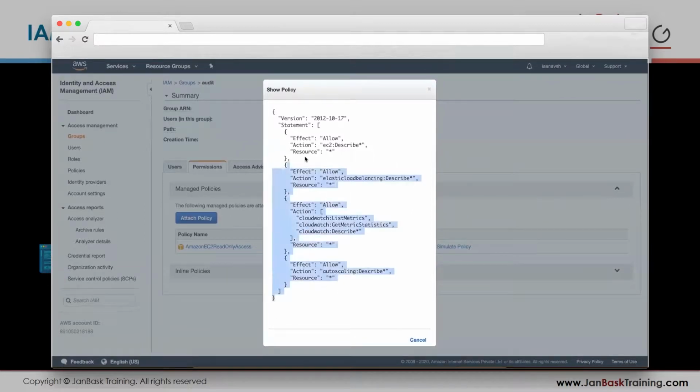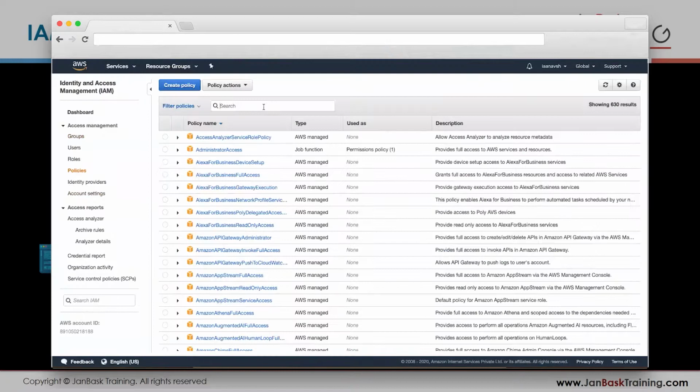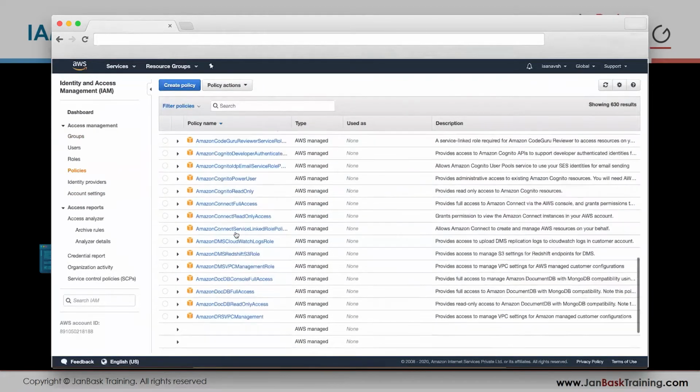So these are only read-only policies. He should be able to list metrics, describe, and so on. So all these are just read-only things. List, get, describe, right? So if I go to some create policy that has create things in it, you don't have to write these. You don't have to know the syntax and everything. All these are built in for you.